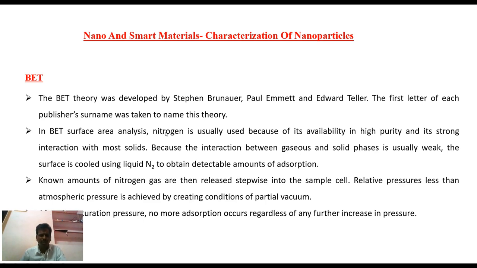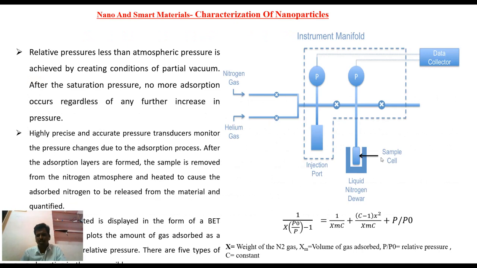Mostly, we know that the interaction between gas and solid is very weak. When compared to other gases, nitrogen gas has somewhat stronger interaction with solid nanomaterials, so we have to use nitrogen gas here. That procedure is explained now. In this sample cell, we are taking the solid nanomaterial whose surface has to be discovered.